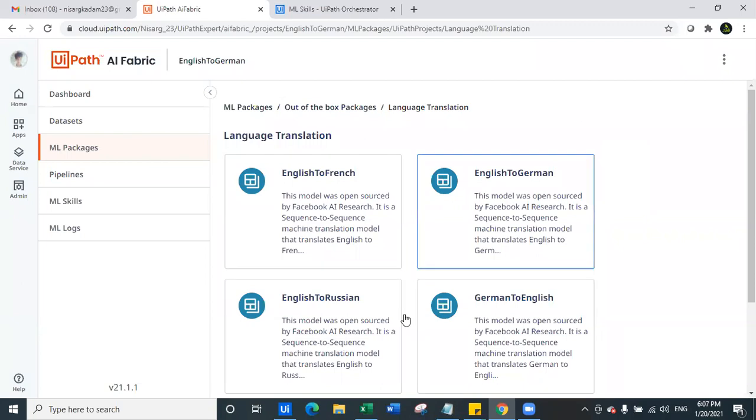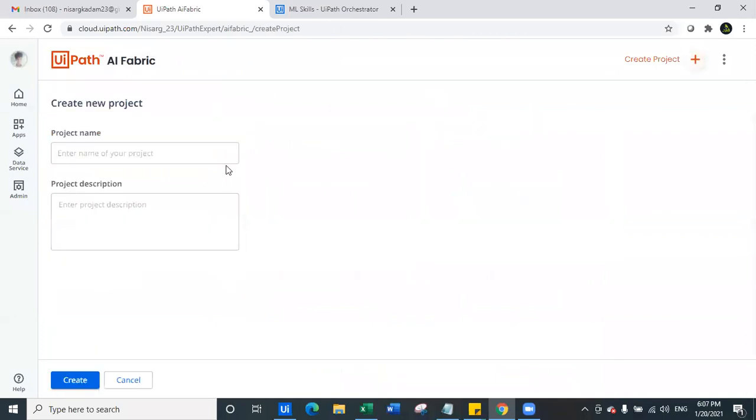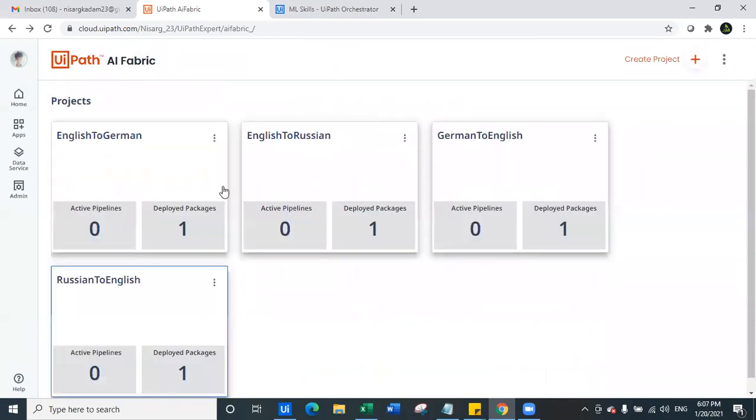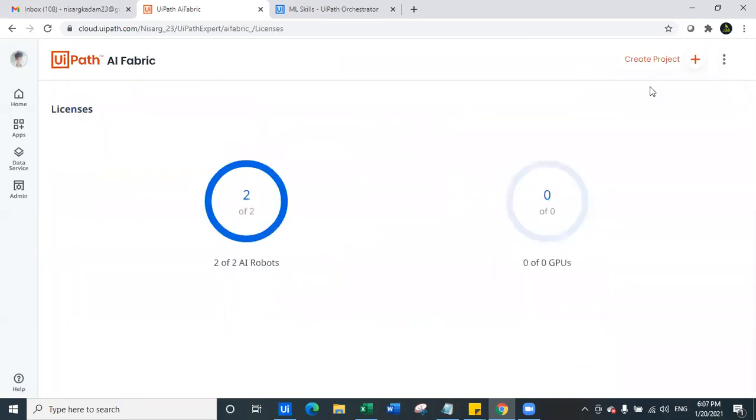Okay. Now, how to create and how to deploy a package. The first thing you need to do is jump on AI Fabric, click on create project, give it a name, give it a description, and go inside. Now, I already have reached the limit of creating the ML packages. How do I know that I have reached the limit? So I can click here and I can check license usage. So license usage is 2 out of 2. All 2 AI robots are being used currently. There is no GPU, so GPU is showing as 0.